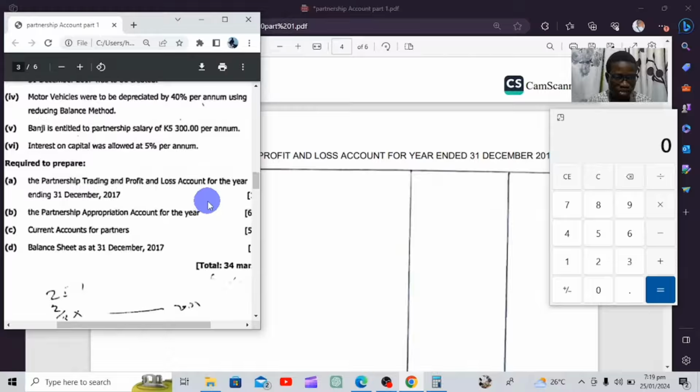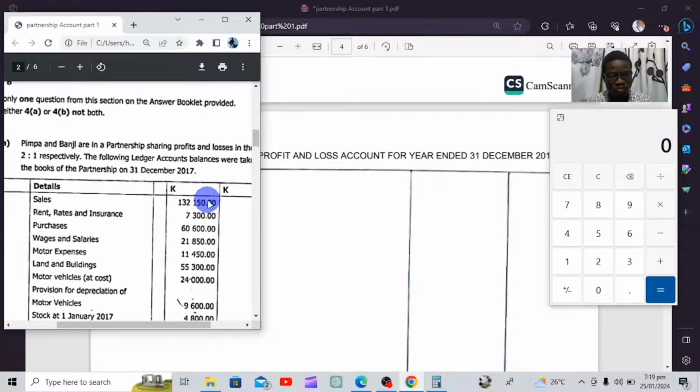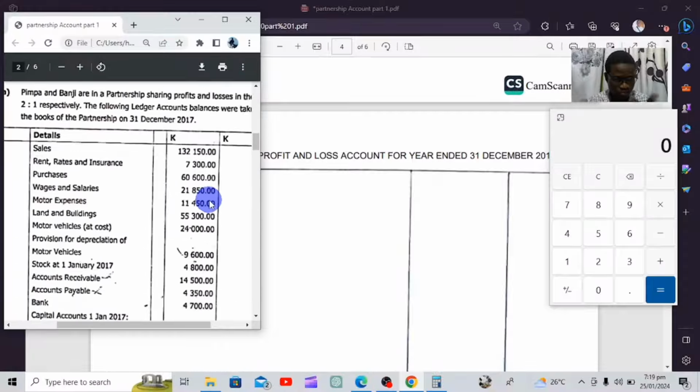Without wasting much of your time, we'll start preparing our trading profit and loss. For the partnership, like we did in manufacturing, it's just the same. Don't be confused. It's just like a normal trading profit and loss; only the adjustments will have an effect on it. You're going to prepare a normal trading profit and loss account to calculate your net profit. This is what we want from this account.